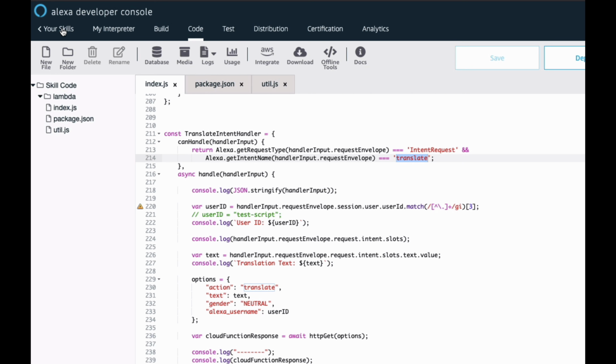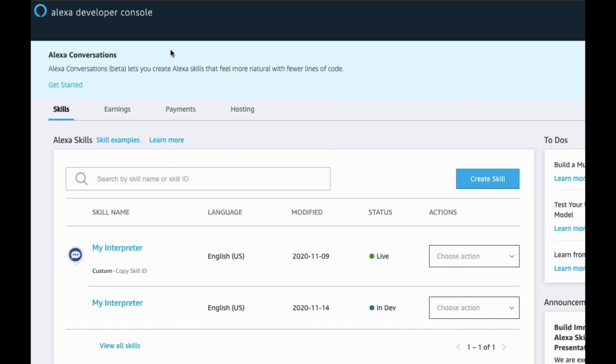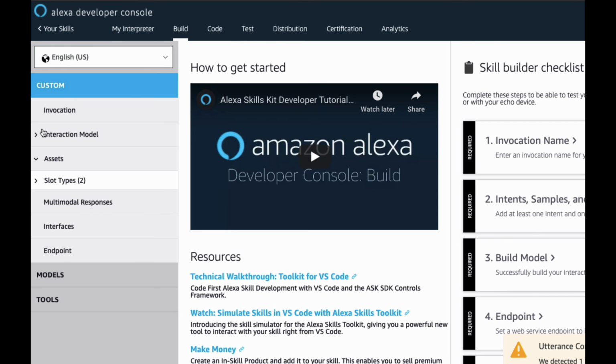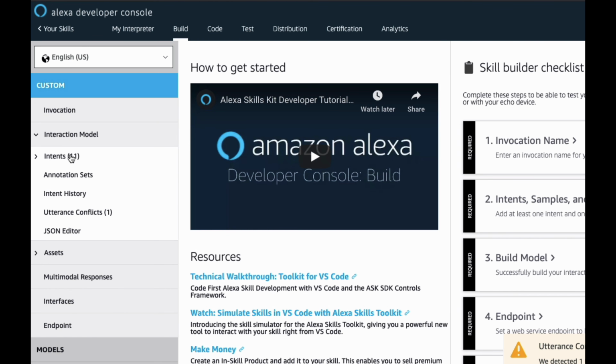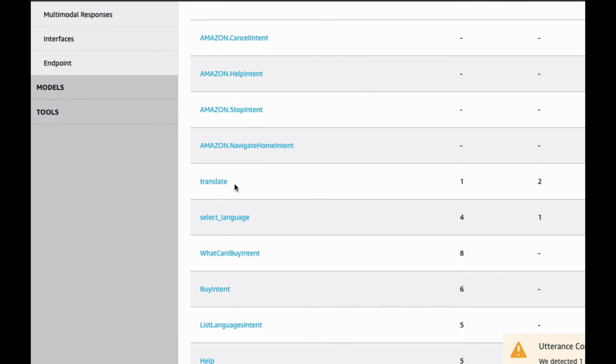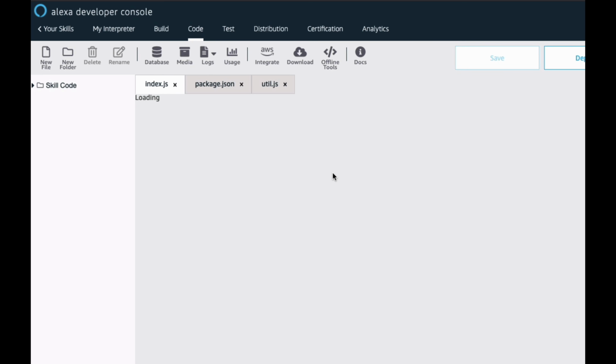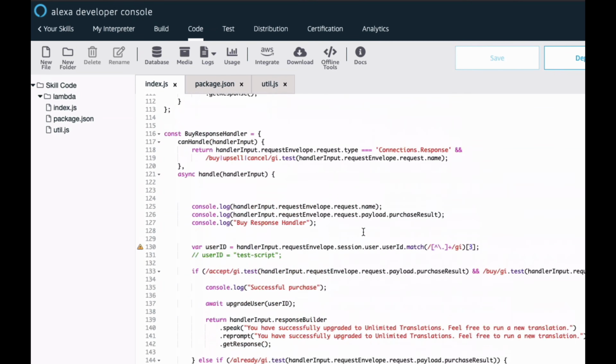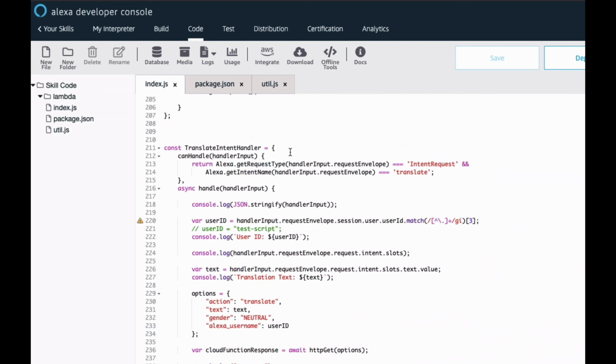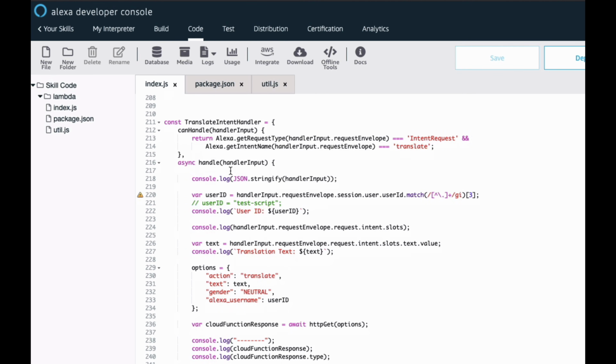And where are the intent names housed? Back in the intent section. So if we list our intents, there ought to be one called just translate. And there is right here. When it's checking through the available intent handlers and trying to figure out which one should actually handle that intent, this is the logic that we typically use. We say, hey, is it the intent I think it is? Is it the translate intent? And if it is, we're going to run the handle method. This is the same approach I use for basically all my intents.